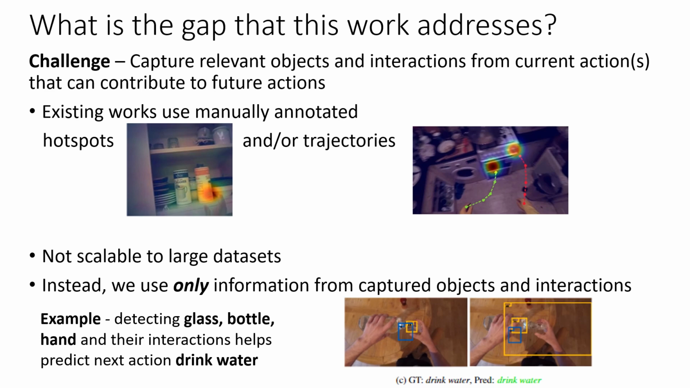Hence, in our paper, we only use the information from the captured objects and interaction. Here we detect a glass, a bottle, and the hand. And we can see that since the person is pouring water into the glass, the next action will be drink water.